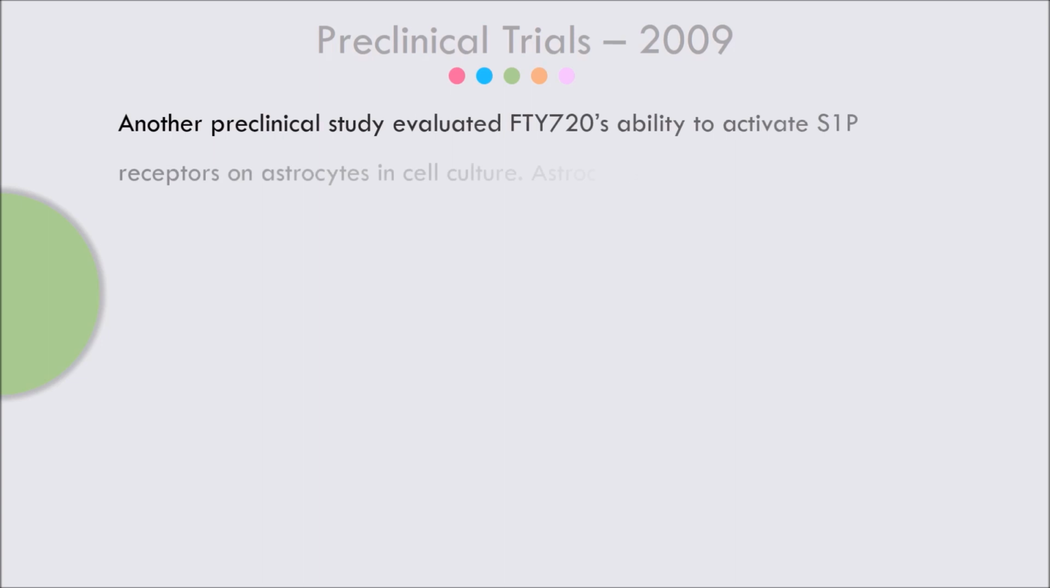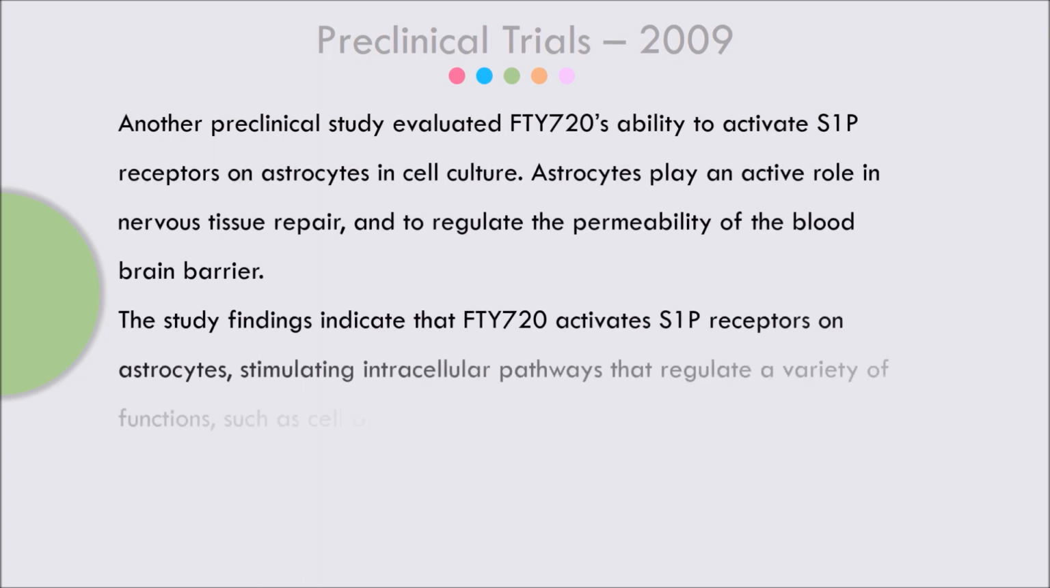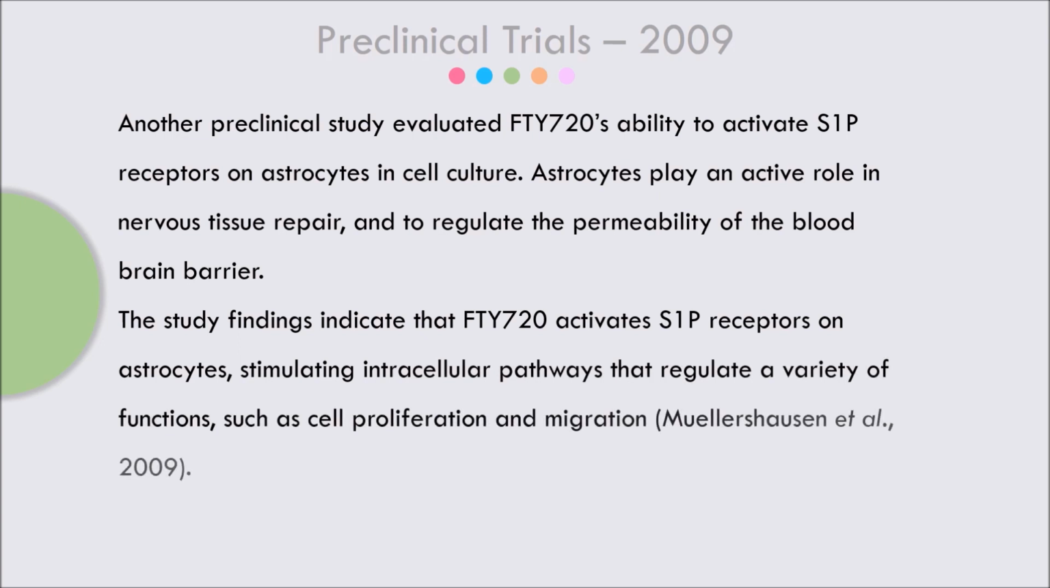Finally, in 2009, a study evaluated the ability of FTY-720 to activate S1P receptors on astrocytes in cell culture. This is because astrocytes play an active role in nervous tissue repair and to regulate the permeability of the blood-brain barrier. In this study, it was found that FTY-720 actually activates S1P receptors on astrocytes, stimulating intracellular pathways that regulate a variety of functions, such as cell proliferation and migration.